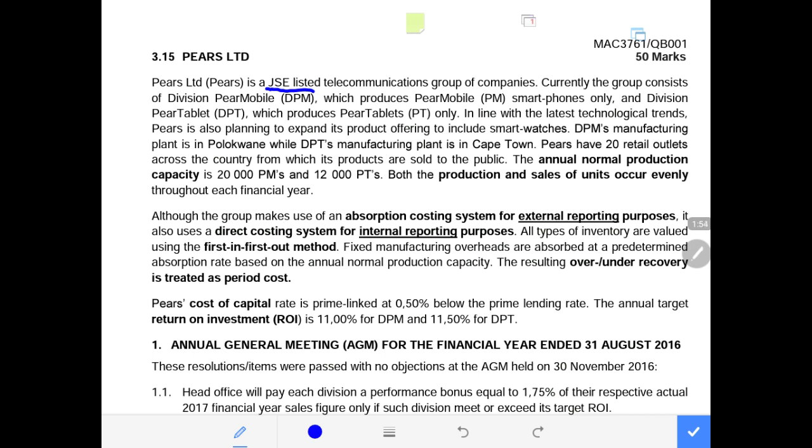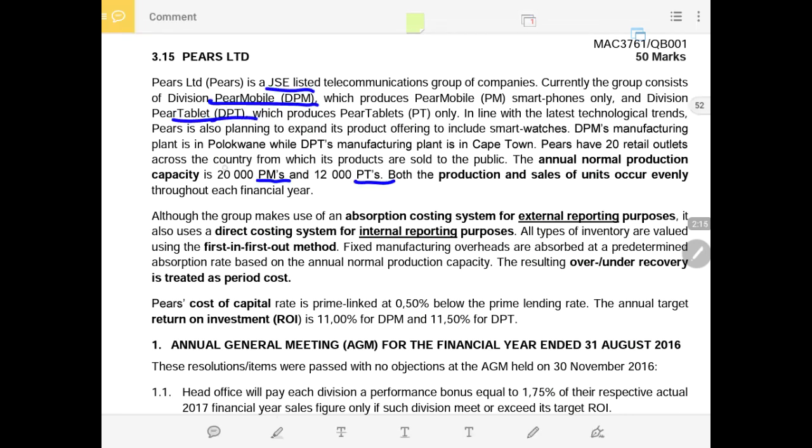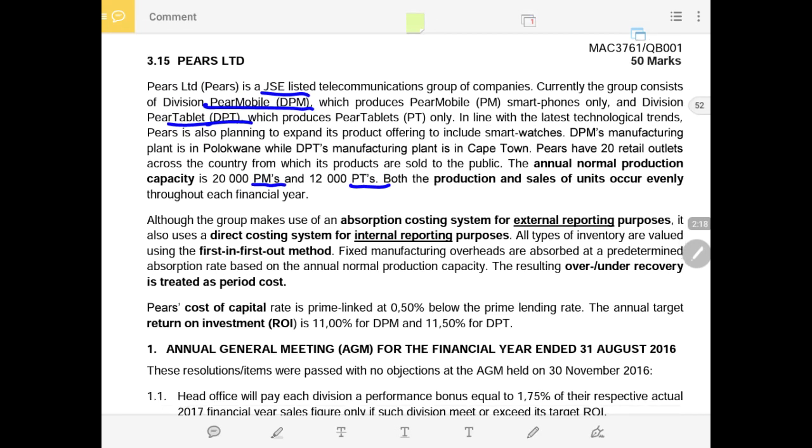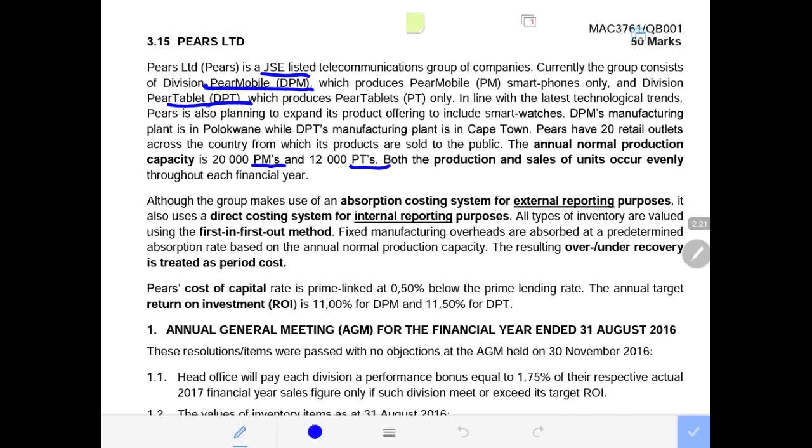The annual normal production capacity is 20,000 units of the PEAR Mobile and 12,000 of the PEAR Tablet. Remember, PEAR Mobile is produced in the PEAR Mobile division, and PEAR Tablet is produced in the PEAR Tablet division. Then these are their normal annual manufacturing capacity for the two products, 20,000 and 12,000 units, and it is an annual capacity or production capacity, not a monthly capacity.